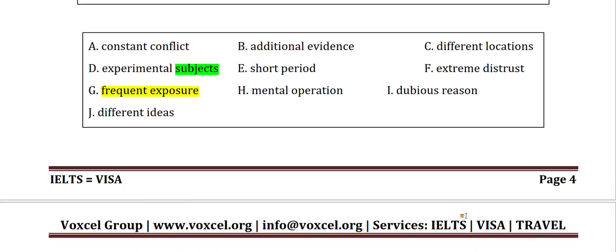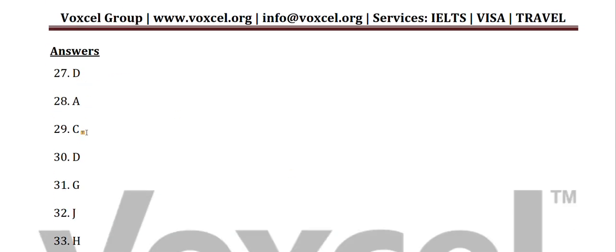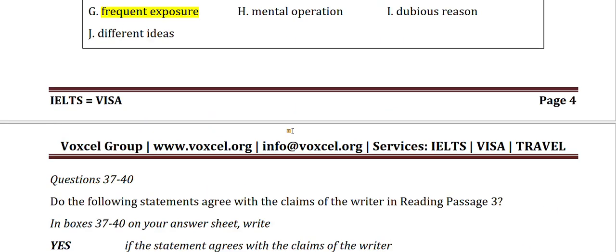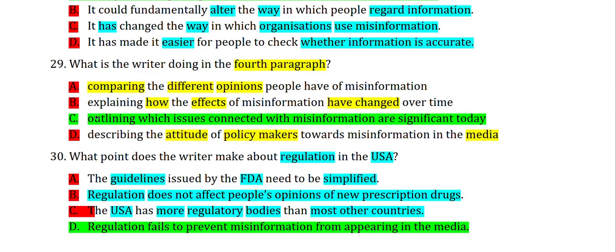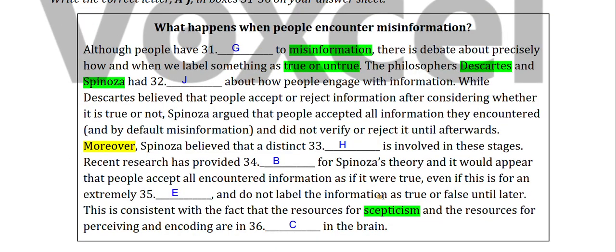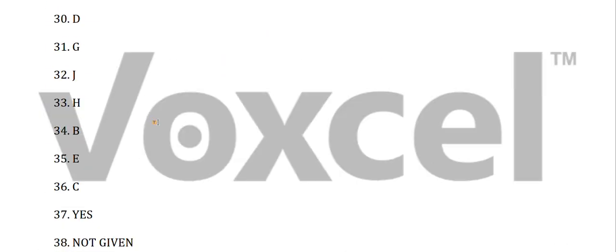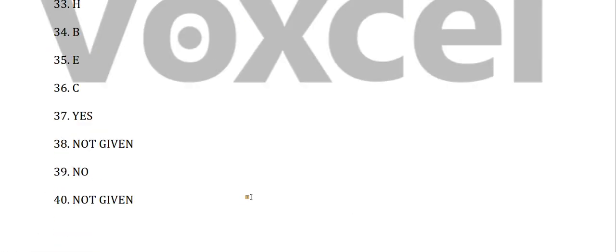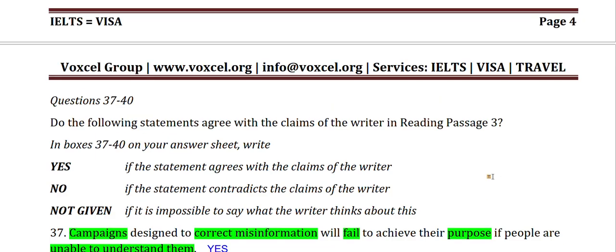Okay, first we will check our answer, then we will give you some outro. DACD, okay, DACD, okay, GJHBEC, GJHBEC. Yes, not given, no, not given. So this is how this reading should be solved.